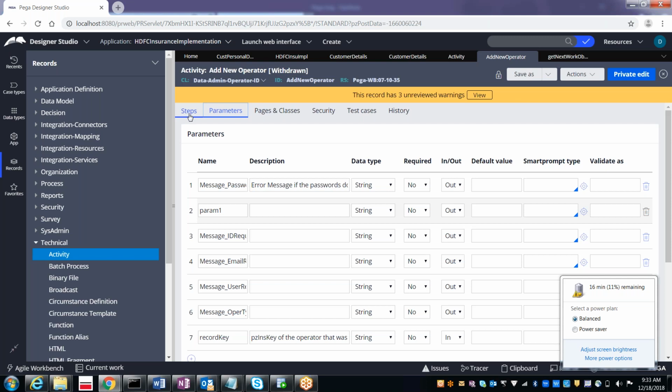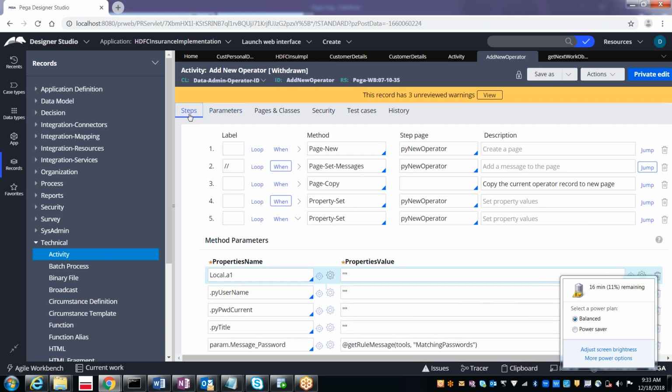Tomorrow exactly we will be creating our own activity and populating the data into the user interface sections and everywhere. Any questions on it?